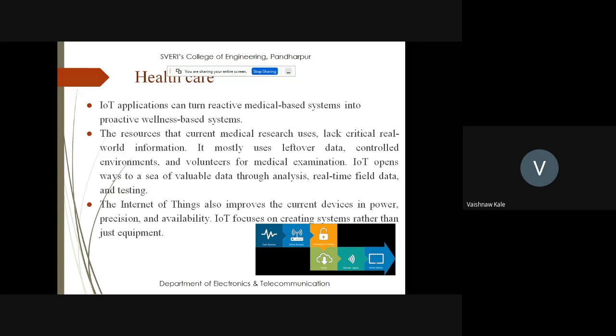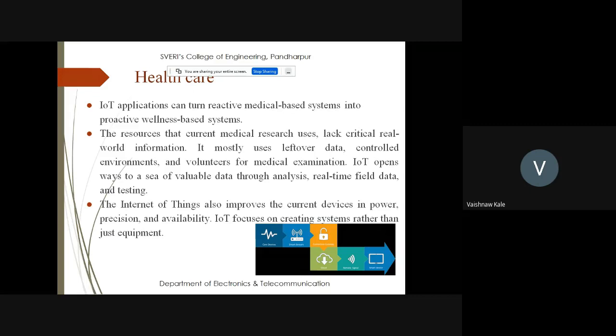The resources that current medical research uses lack critical real world information. So all this real information can be calculated and you can monitor your health issues. The Internet of Things also improves the current device in power, precision, and availability. IoT focuses on creating systems rather than just equipment.